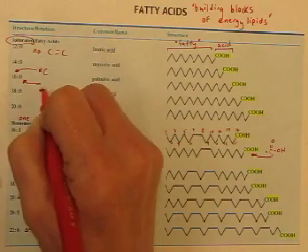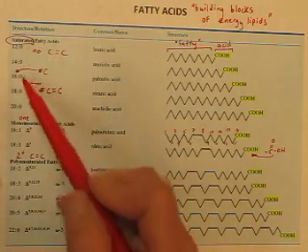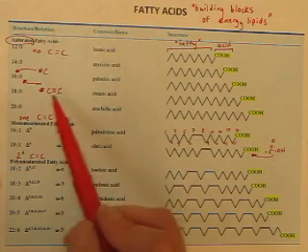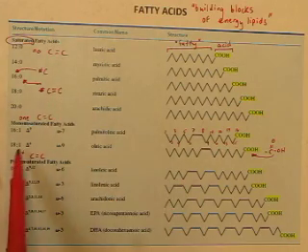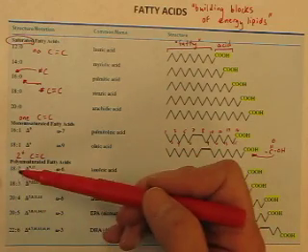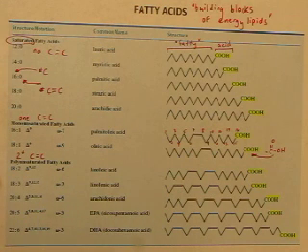The second number is how many carbon-carbon double bonds there are. All of these, of course, have 0 for the second number because these are all saturated. 0 carbon-carbon double bonds. If the second number is 1, that means monounsaturated. If the second number is 2 or more, that's polyunsaturated.